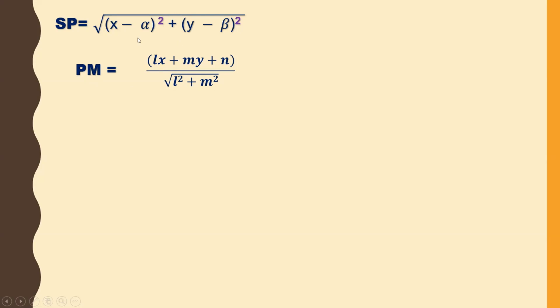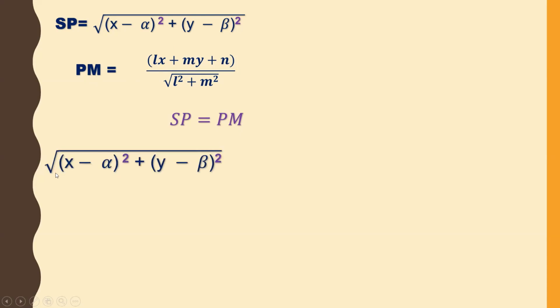How did we get this? Using the perpendicular distance formula from a point P. We know that SP is equal to PM. SP is under root of (x minus alpha) whole square plus (y minus beta) whole square. And what is PM? PM is the perpendicular distance from point P, that is (Lx plus My plus n) by under root of L square plus M square. In fact, mod will come here: mod of Lx plus My plus n.